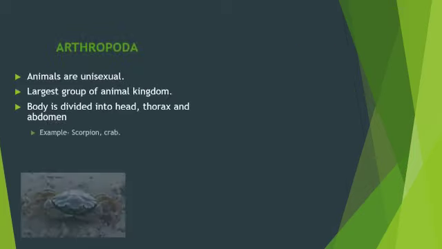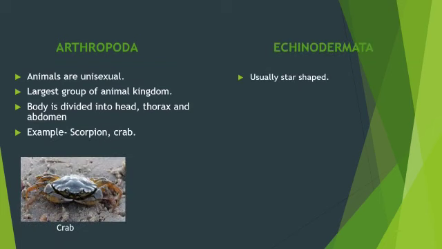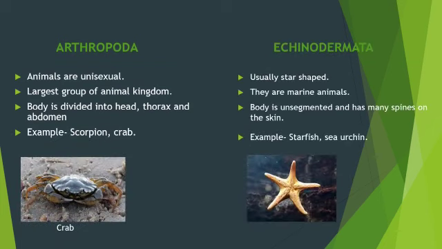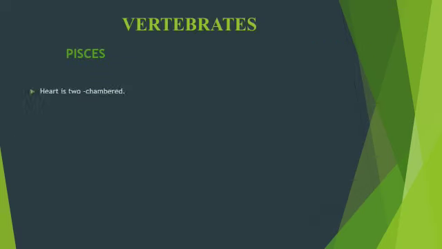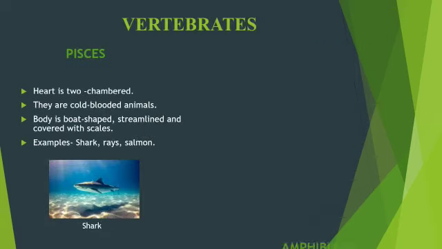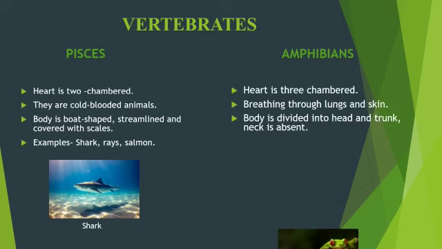Arthropoda. This is the largest group of animal kingdom. Animals are unisexual. Body is divided into head, thorax and abdomen. Example, scorpion and crab. Next group is Echinodermata. They are marine animals, usually star-shaped, and the body is unsegmented. Example, starfish. Now we will study characteristic features of different groups of vertebrates.